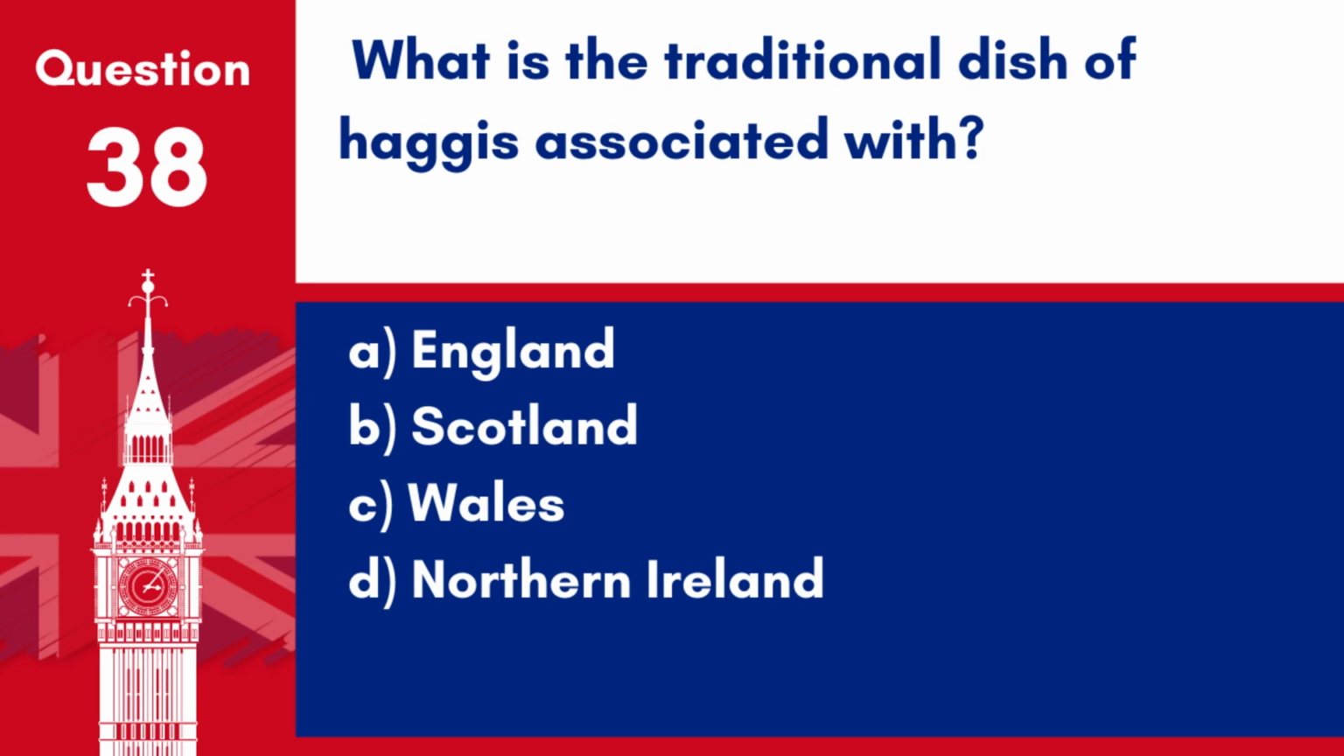Question 38. What is the traditional dish of haggis associated with? A. England. B. Scotland. C. Wales. D. Northern Ireland. Answer. B. Scotland. Haggis is a traditional Scottish dish, particularly famous as part of the celebration of Burns Night.